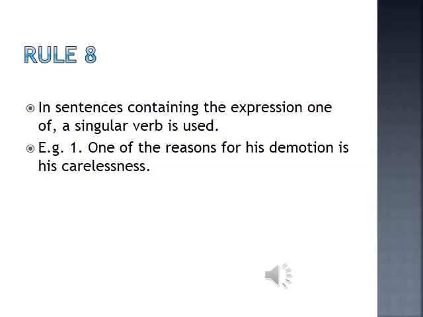Actually here reasons is there, even then we are using is because it is referring to one reason. The actual meaning is that it is referring to one reason, and that's why, in the expression one of the reasons, the verb you have to use is singular.